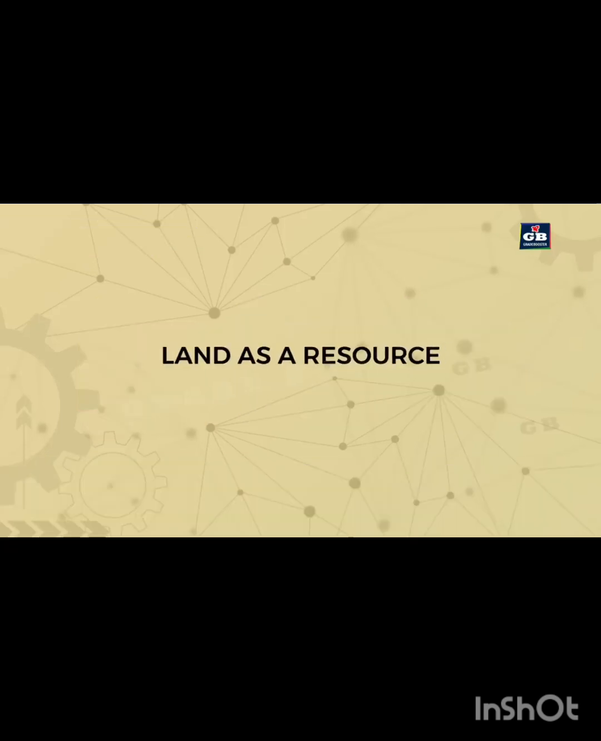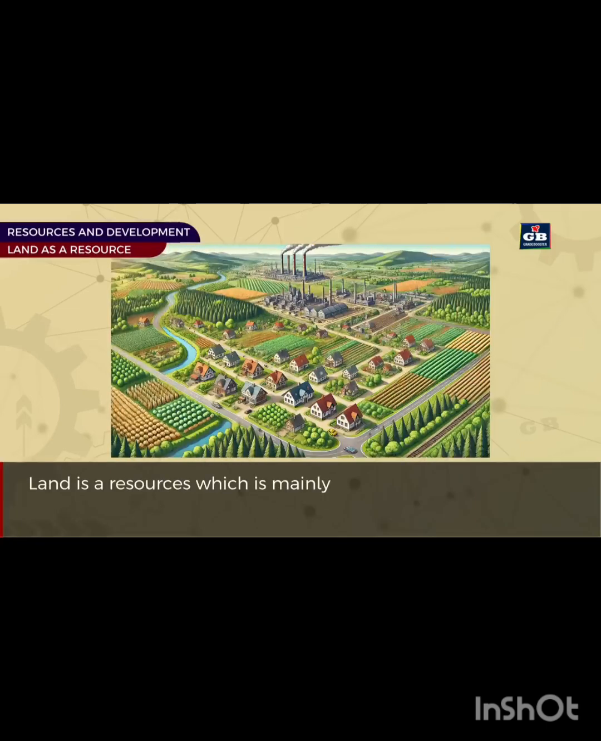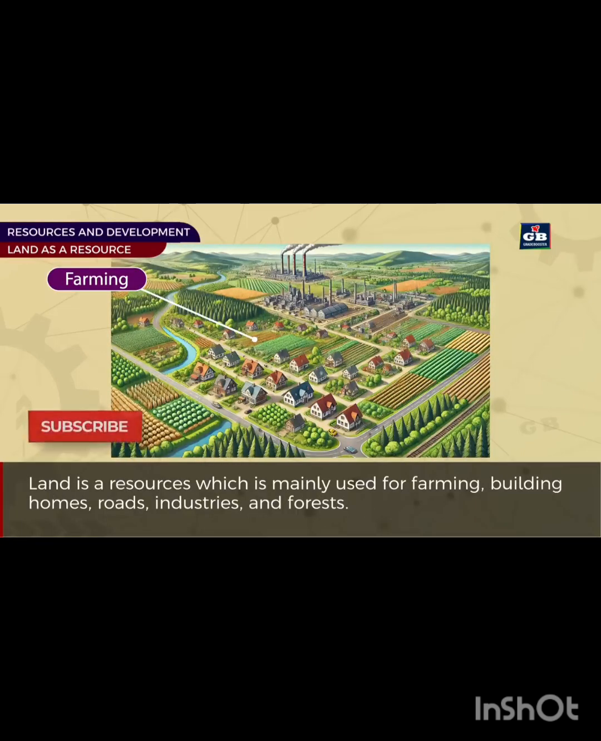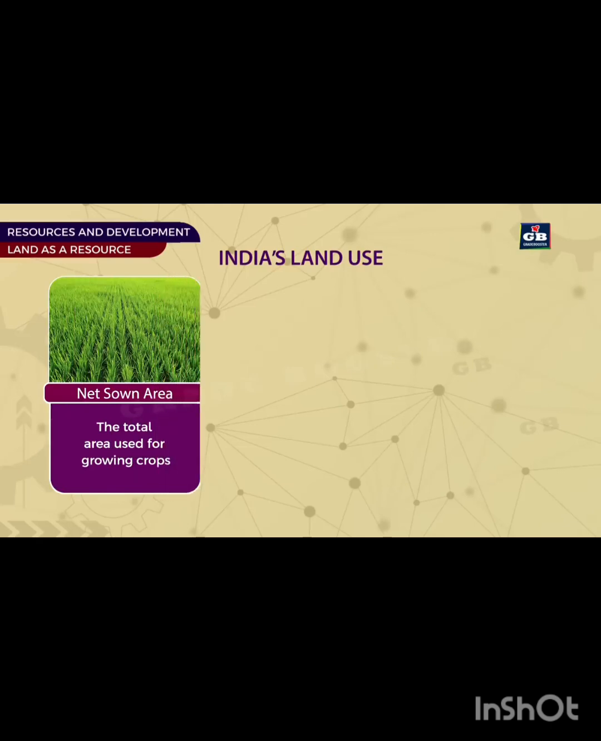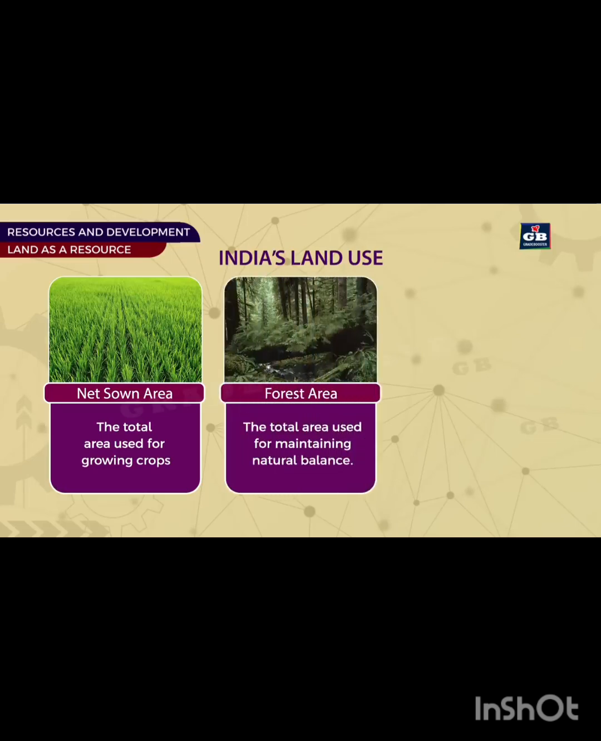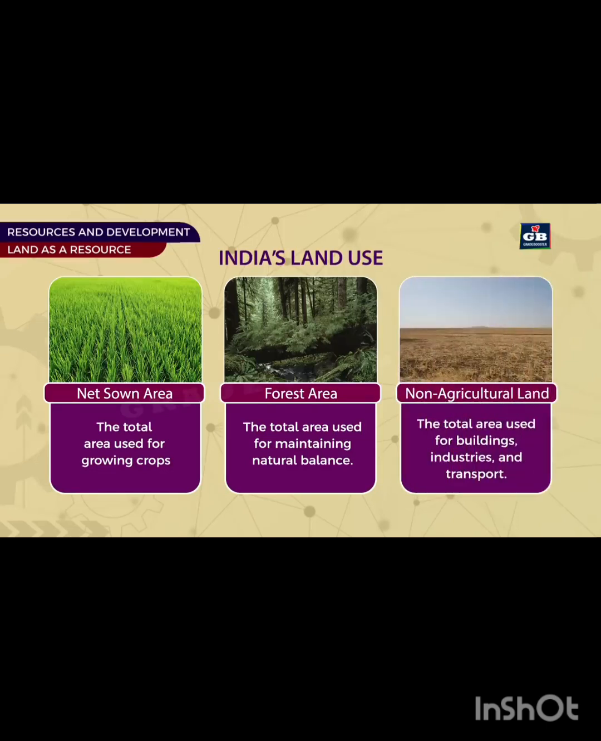Next, land as a resource. Land is a resource which is mainly used for farming, building homes, roads, industries, and forests. Now let us see India's land use. India's land is mainly divided into three areas. 1. Net sown area. That means the total area used for growing crops. 2. Forest area. The total area used for maintaining natural balance. 3. Non-agricultural land. That is the total area used for buildings, industries, and transport.